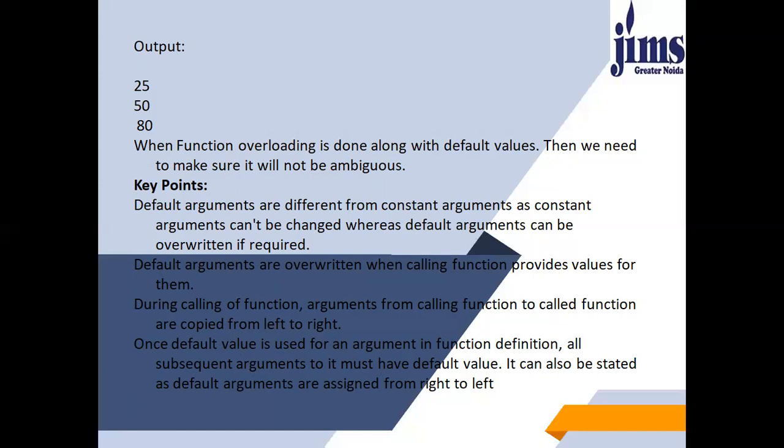Once a default value is used for an argument in function definition, all subsequent arguments to it must have default values. It can also be stated as default arguments are assigned from right to left. So these are the key points before using the default argument values or default parameter values.